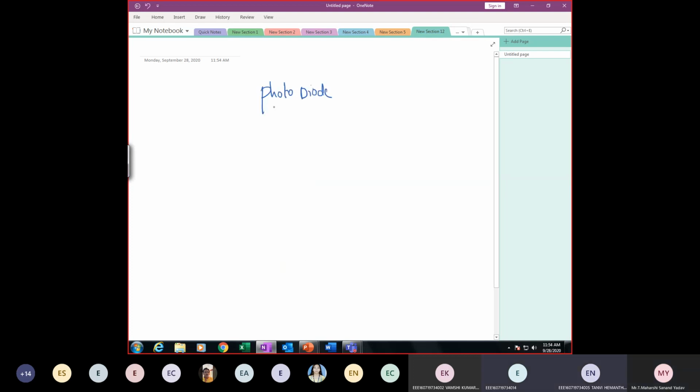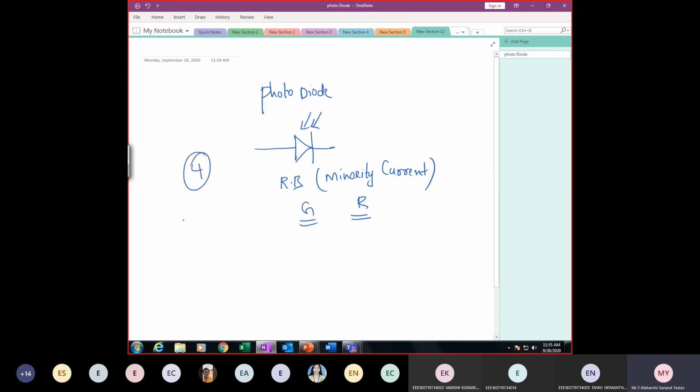Reverse bias. It consumes external energy to generate current. Absorb or emit? Absorb. Forward or reverse? Reverse bias. So I hope you know the concept of generation followed by recombination. Here, minority current or majority current? Minority current. So I hope you are perfect with all the four diodes. Once you are perfect with these four diodes, it is very easy.